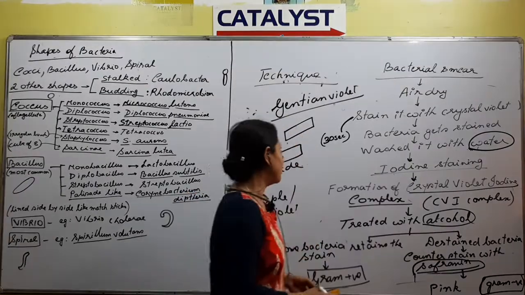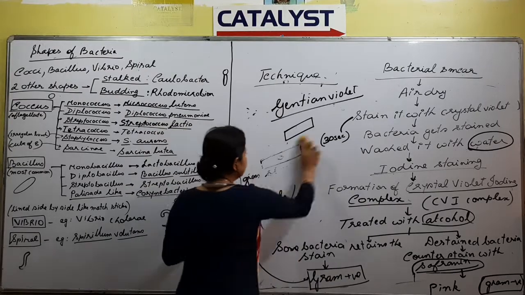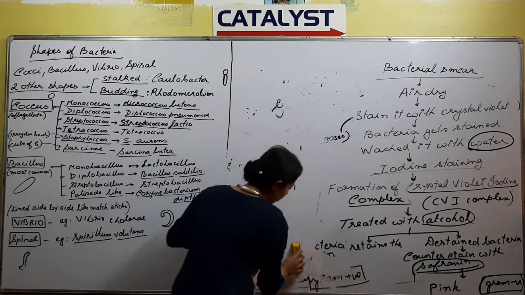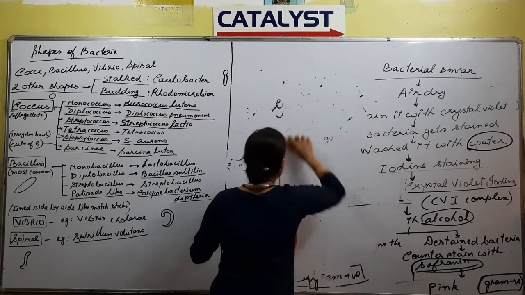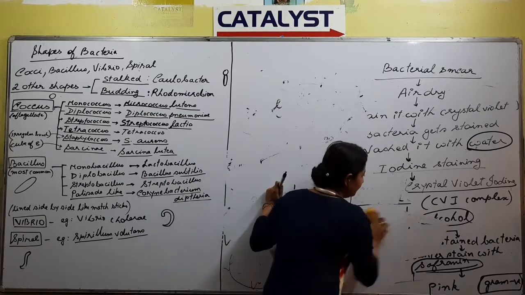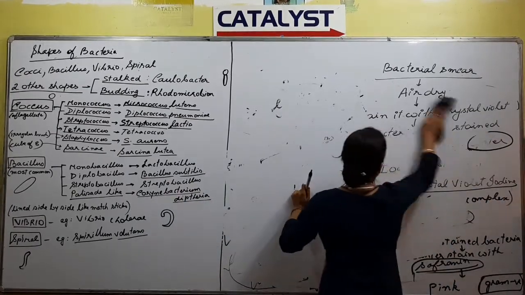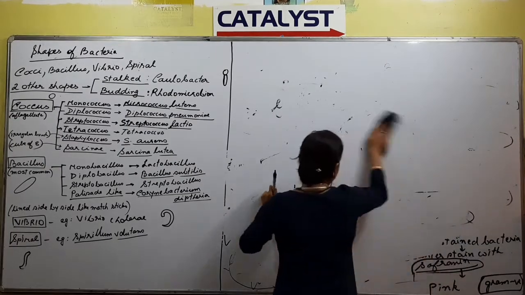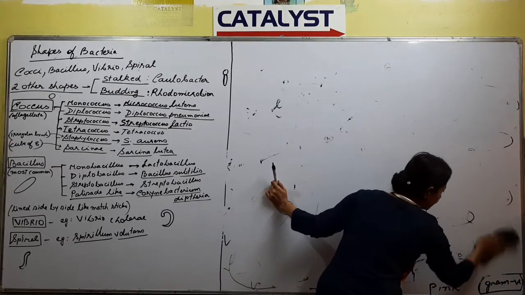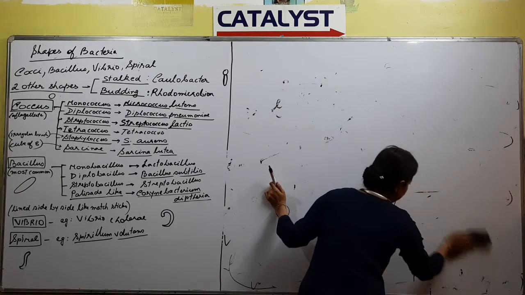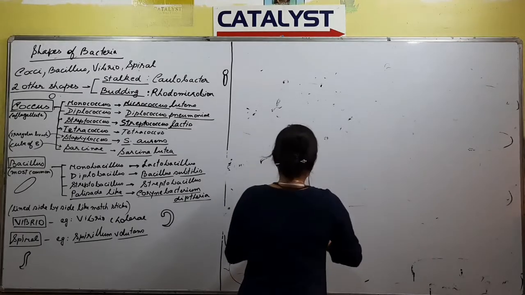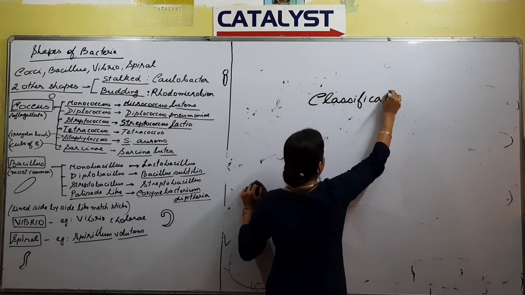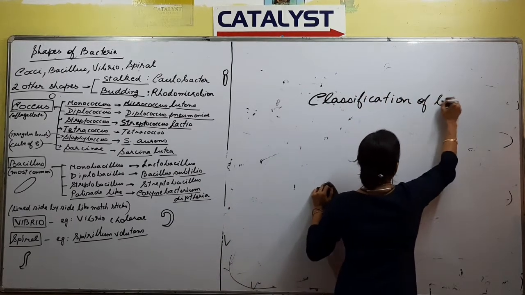Okay, so this is all about the staining process in case of bacteria. Next we have to talk about types of bacteria, or in short we can say classification of bacteria. Next topic: classification of bacteria.